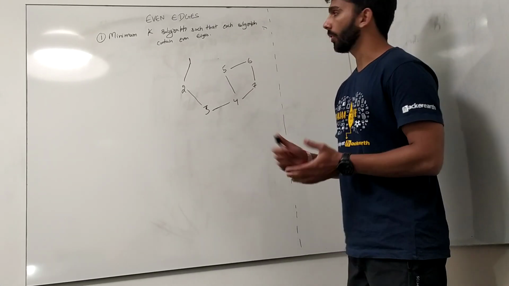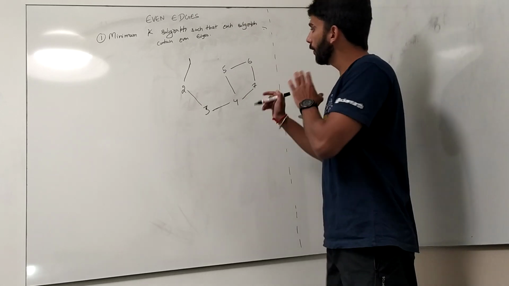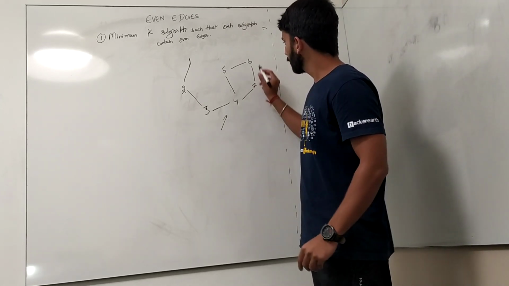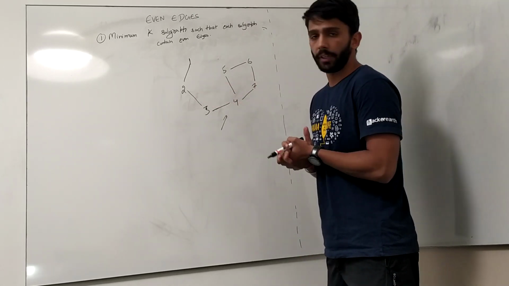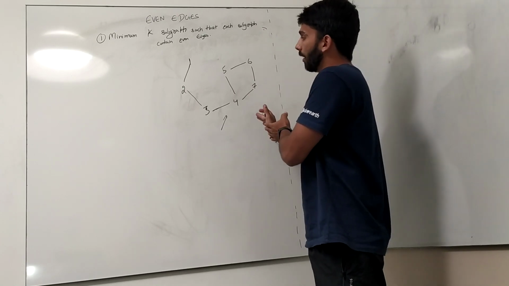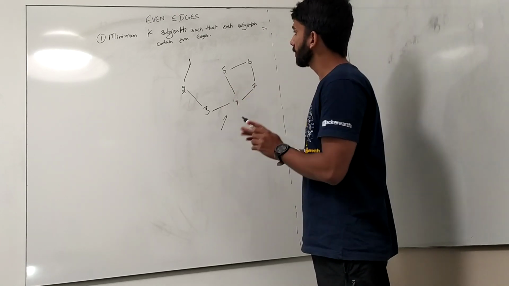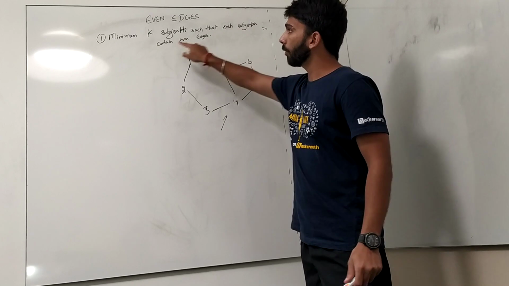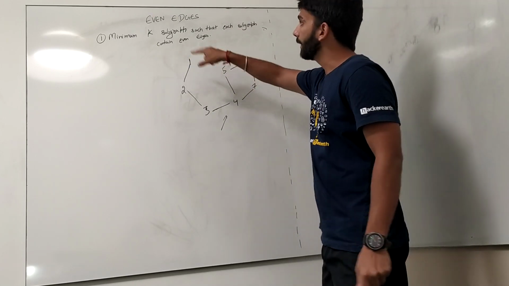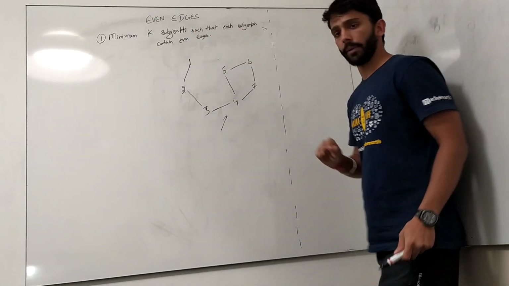So what is our question now? The question is that we have some graph. The graph is like this, and we need to divide the graph into K subgraphs such that each subgraph contains an even number of edges, and that K should be minimum.